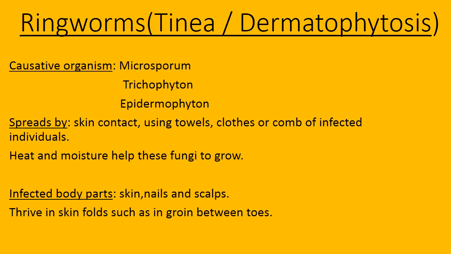Ringworm disease is caused by fungi. There are three genera of fungi that usually cause ringworm in humans. One is Microsporum, another one is Trichophyton, and the third one is Epidermophyton. These are the three different genera of fungi. They all cause ringworm in humans as well as in some other animals, because in cats and dogs we can see ringworm infection. So these three pathogens are causing infection in animals. How does this disease spread?